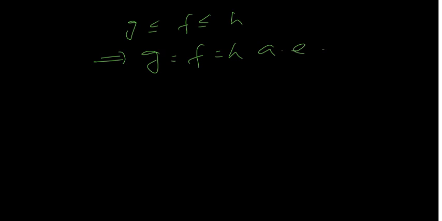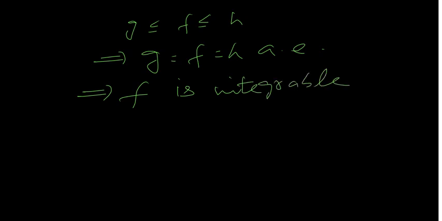And g and h are integrable, so this means g and h are Lebesgue integrable. This implies g and h are measurable, therefore f is measurable, lying between two integrable functions. F is integrable. This implies f is Lebesgue integrable, not Riemann integrable, Lebesgue integrable. So this we have seen. Now we show that its Lebesgue integral is the same as its Riemann integral.